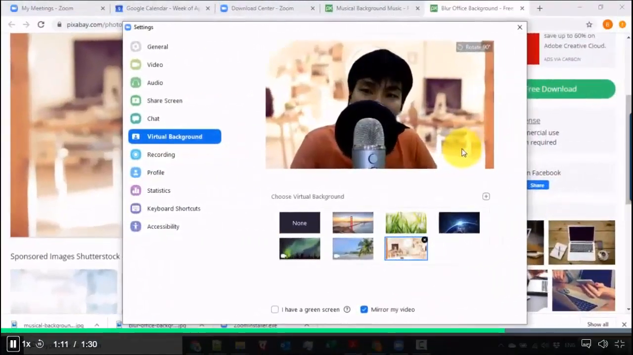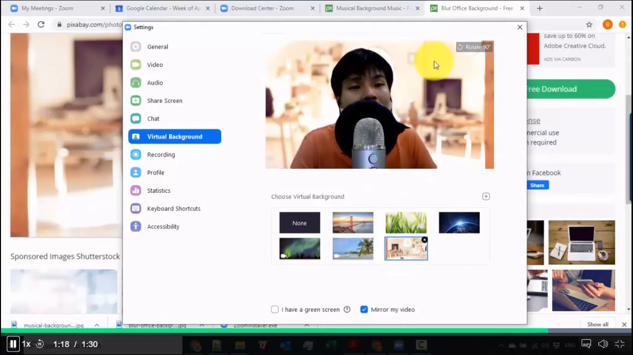Okay, so it's up to your imagination how creative you can be with your virtual background. And another tip is, sometimes if you have a brand, you can also make this a more solid background, right? And then you can have your brand in the background as well so that you can have a cleaner and more professional look.